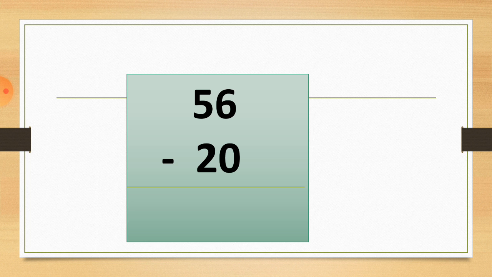So let's see one more sum. So here is the 0. Here the concept changes with the 0. We will discuss this concept in the next lecture. So here is the 6. You have to cut 0 from it. 0 means nothing, so you have nothing to cut from the 6.